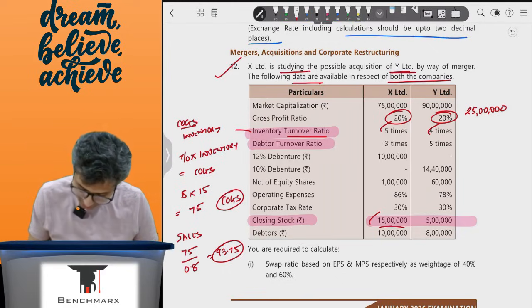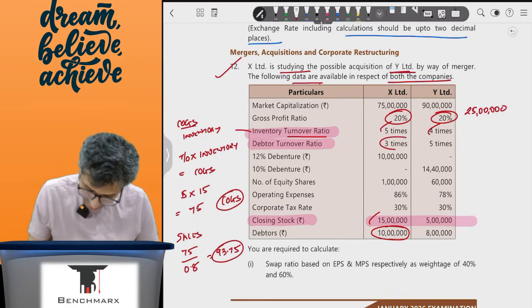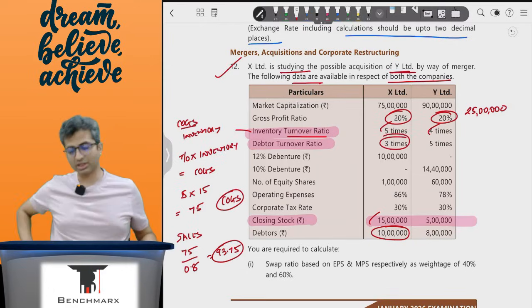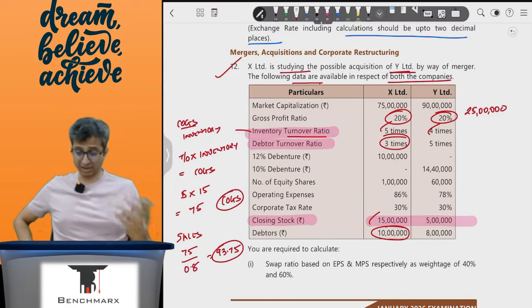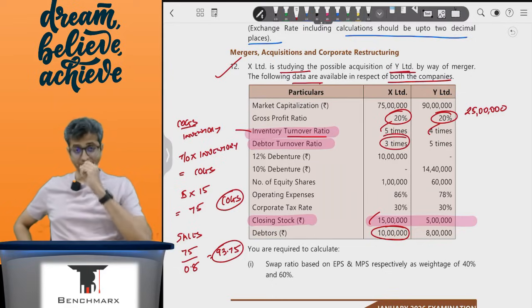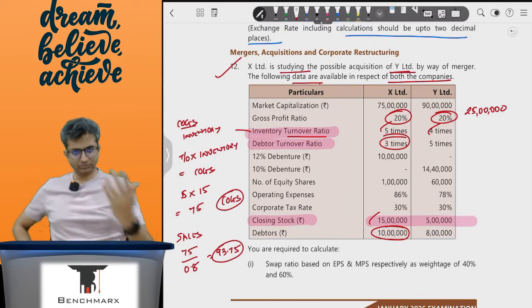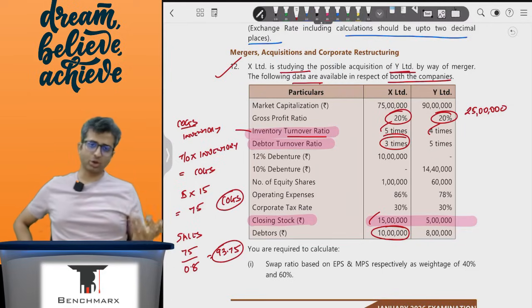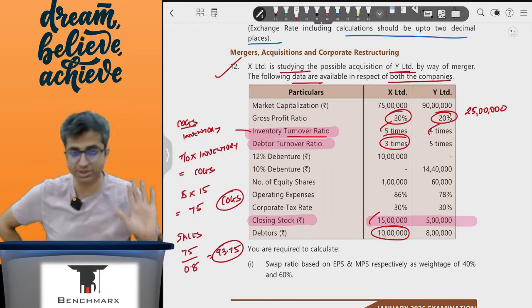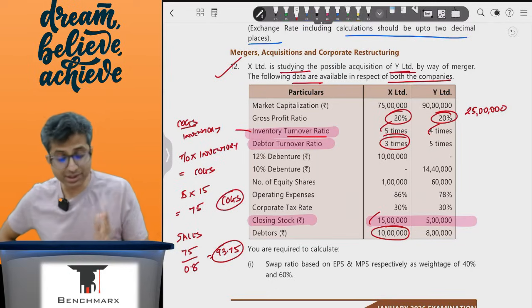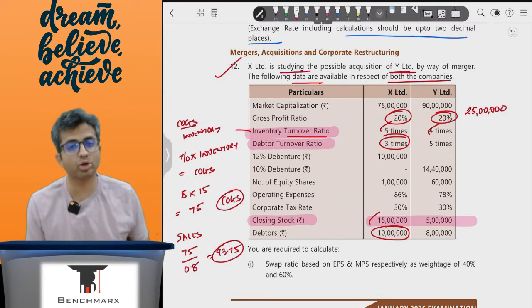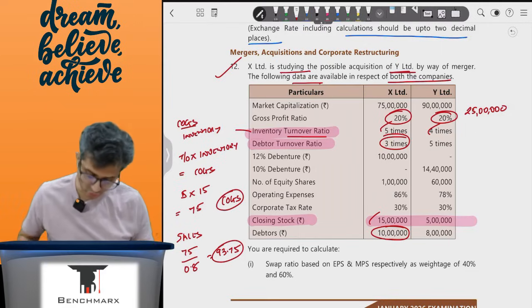Because if I look at the debtors turnover of 10 lakhs into 3, 10 lakhs into 3 will come to only 30 lakhs. So the sales are coming to 30 lakhs. Maybe one can argue that this is the credit sales, because debtors come out of credit sales only, not out of cash sales. So maybe the credit sales are 30 lakhs, the other may be cash sales. That is a possible explanation, but institute has focused on the inventory turnover ratio to find the sales. We will also do the same.